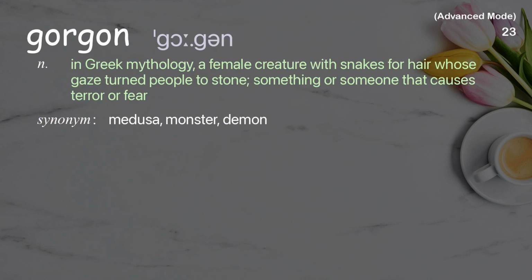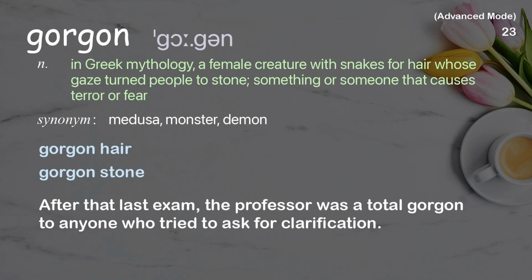Gorgon. In Greek mythology, a female creature with snakes for hair whose gaze turned people to stone, something or someone that causes terror or fear. Examples: Gorgon hair, Gorgon stone. After that last exam, the professor was a total gorgon to anyone who tried to ask for clarification.